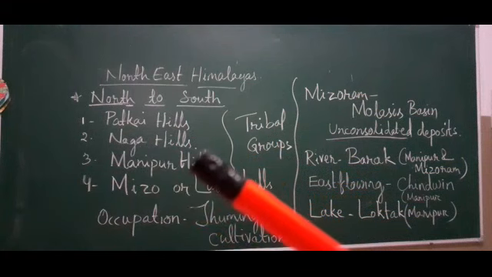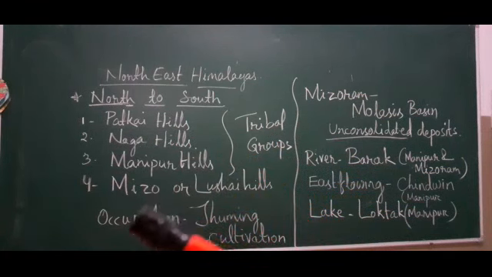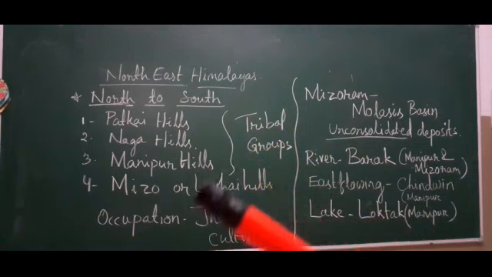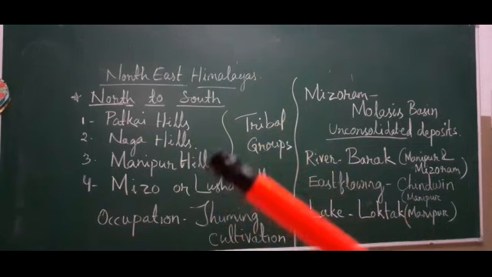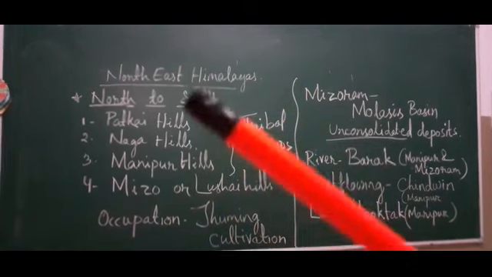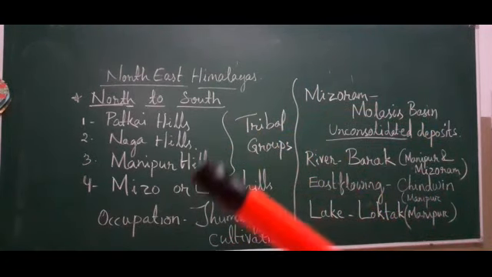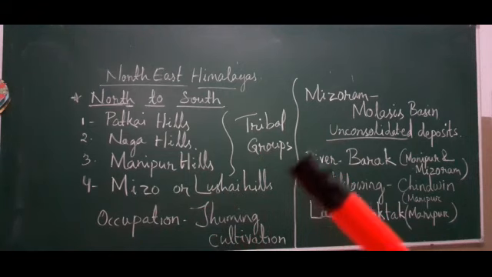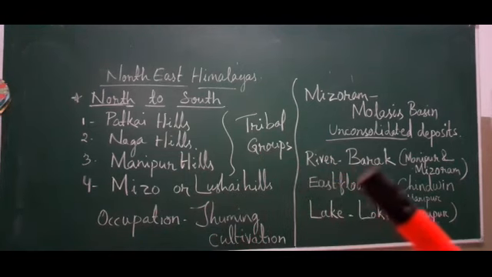Then Naga Hills, Manipur Hills, Mizo or Lushai Hills. All these hills are named according to their area. In all these hills, mostly tribal groups live, and their main occupation is jhum cultivation.